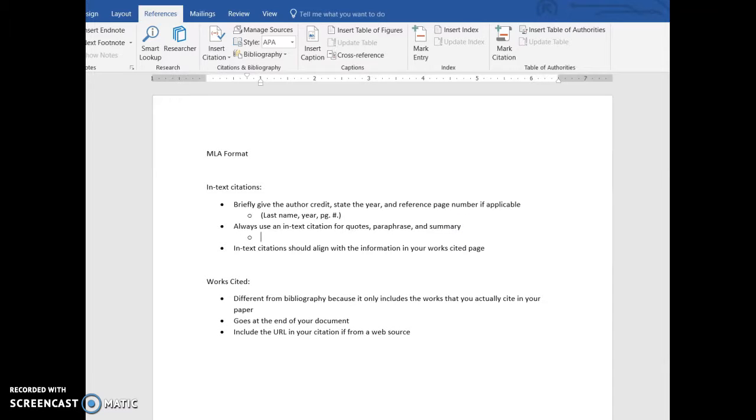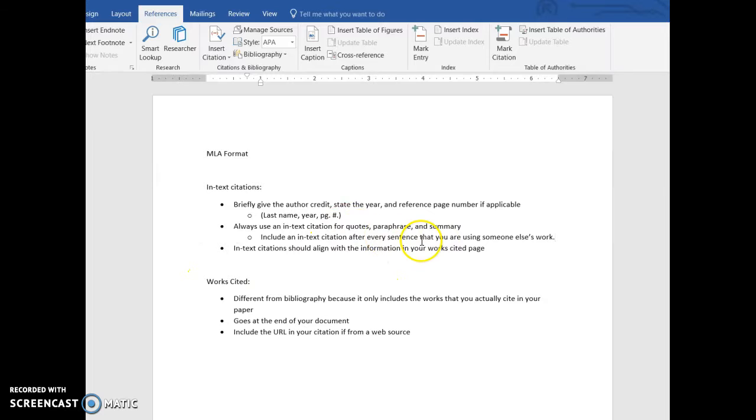I'm also going to say that you should include an in-text citation after every sentence that you are using someone else's work. This isn't necessarily always going to be the case for you. This might change as you get into higher levels of education, but for right now, just including an in-text citation after every sentence is a good way to avoid plagiarism. So it's much better to overcite than to undercite.